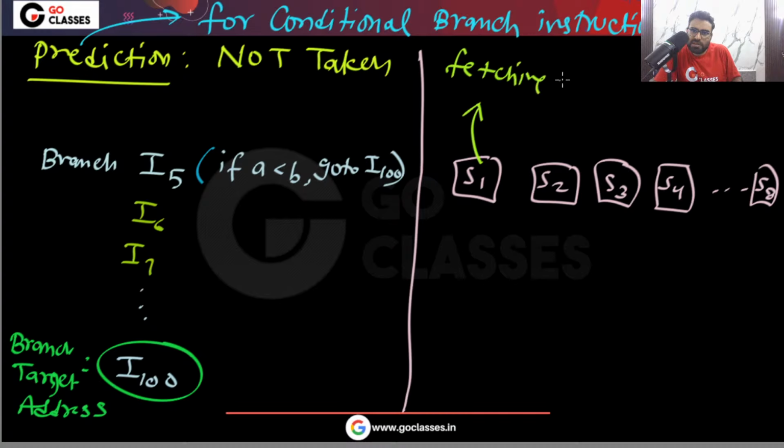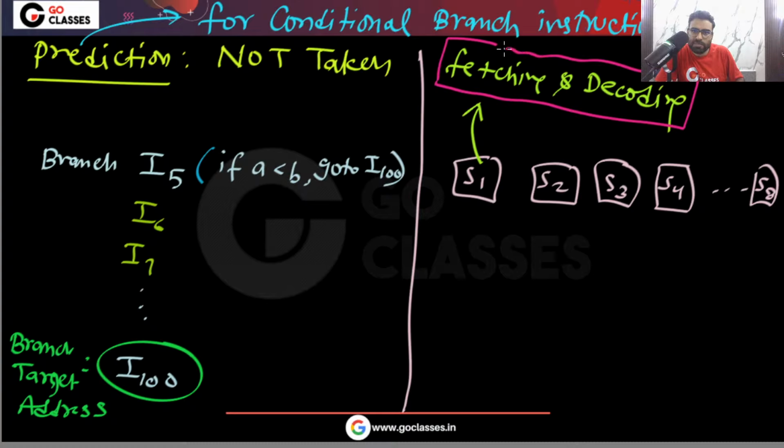Let's assume in this stage we are fetching and decoding. This simple assumption you can make in this type of generic question. Is this clear? This is a valid assumption to make. Remember, in this type of question this is a valid assumption, because in the question it is not given which stage is your decode stage.